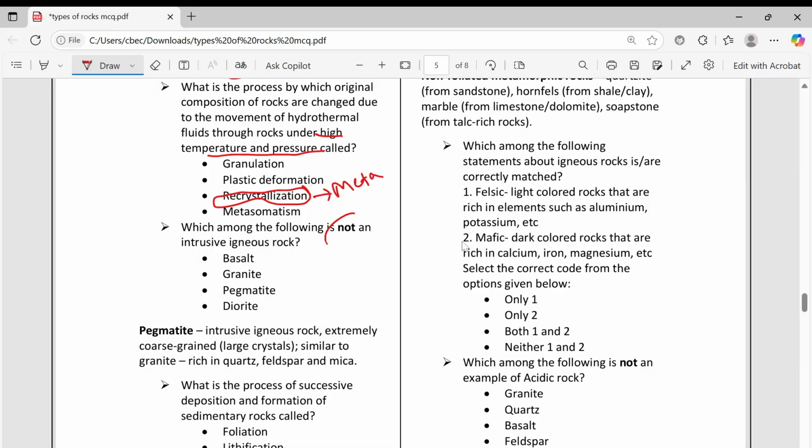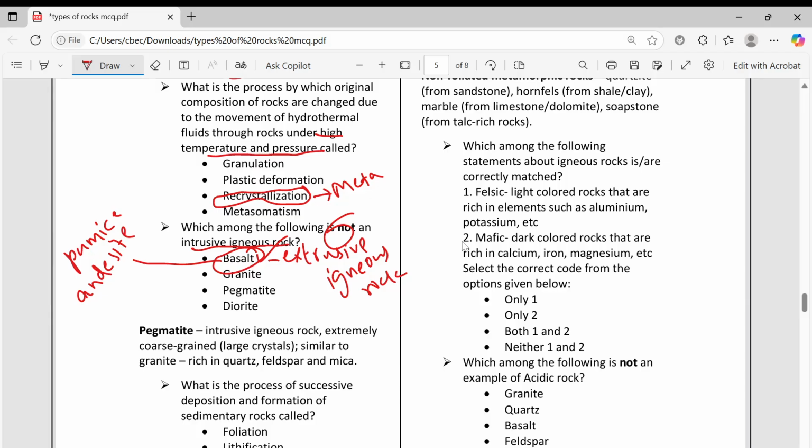Which among the following is not an intrusive igneous rock? Basalt. Basalt is an extrusive igneous rock. What are the other extrusive igneous rocks? Pumice, then andesite, then rhyolite. So pegmatite, I told you, is intrusive. Intrusive means coarse grain, because of large crystals, similar to granite, which is rich in quartz and feldspar.